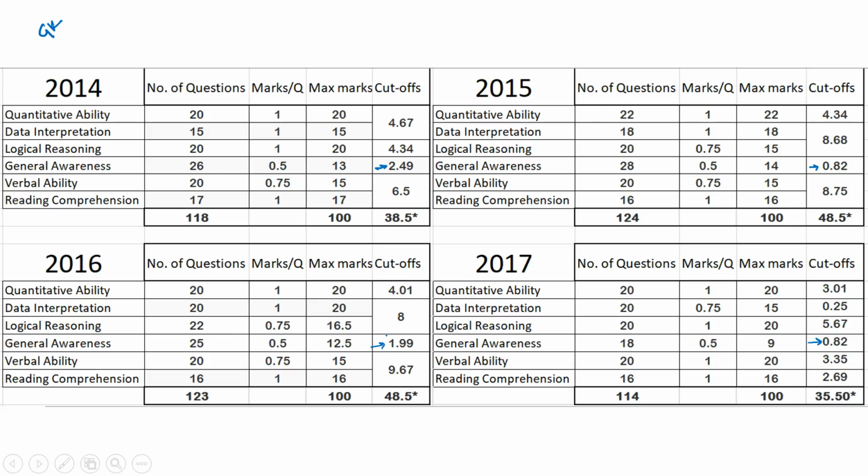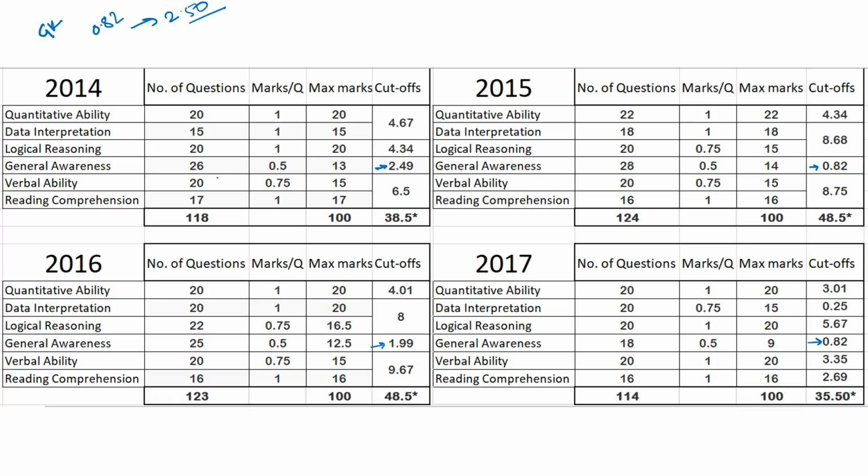Now, how do you take this? If you look at GK, the bare minimum cutoff should be 0.82, and the maximum should be around 2.50. So that should be your cutoff as far as GK is concerned. This gives you a little understanding: okay, this will be my cutoff, and that's how I should be attempting my questions in round 1 to clear the GK cutoff.